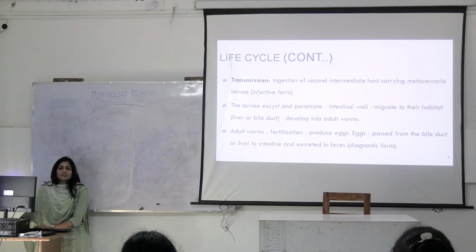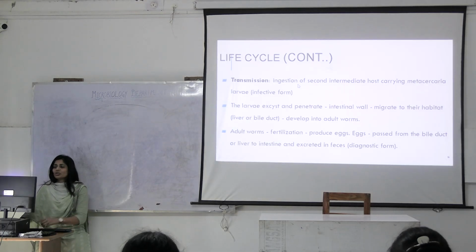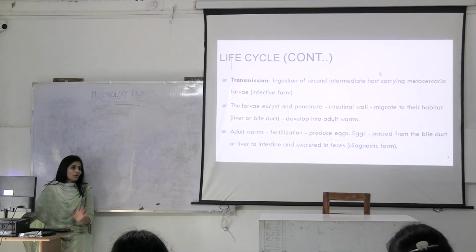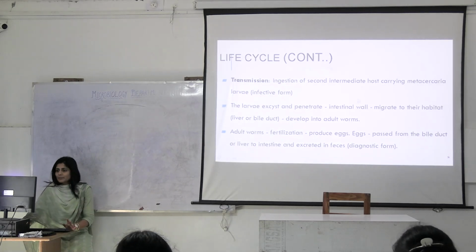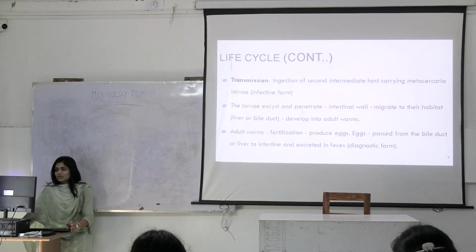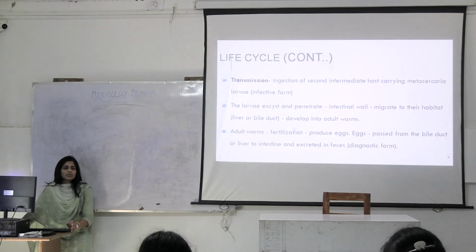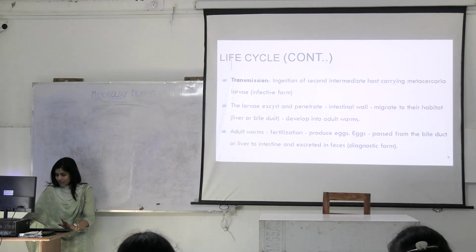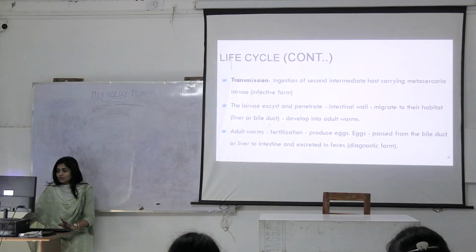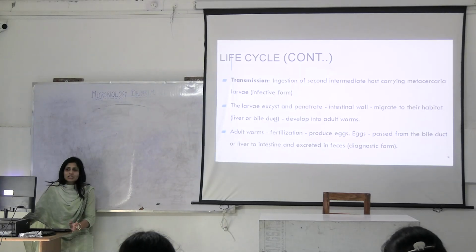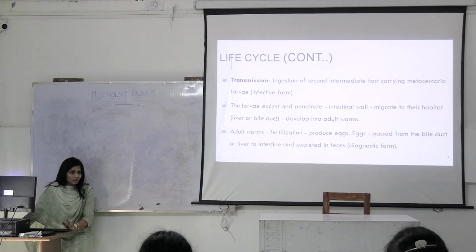How does the transmission occur? It occurs through ingestion of the second intermediate host carrying the metacercaria form. Same as the previous, they will penetrate the intestinal wall and migrate to their habitat, which is the liver or bile duct. If it is inhabiting the bile duct, what will it cause? Cholestasis, cholangitis, or for that matter, gallbladder carcinoma.